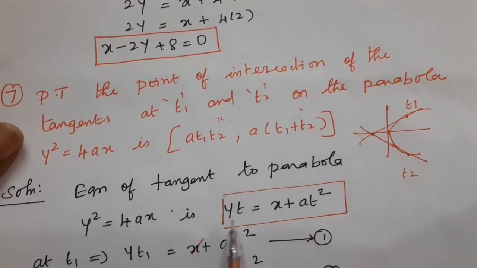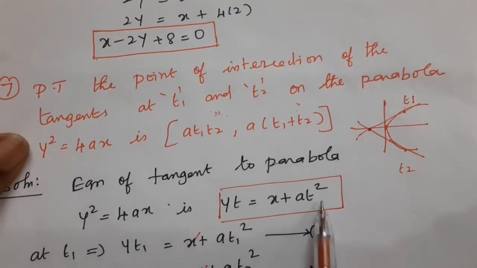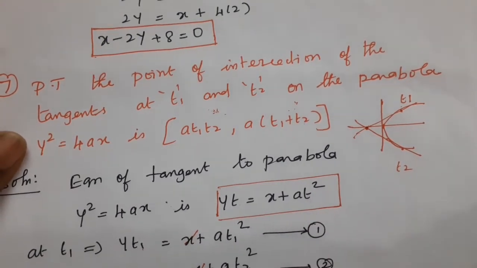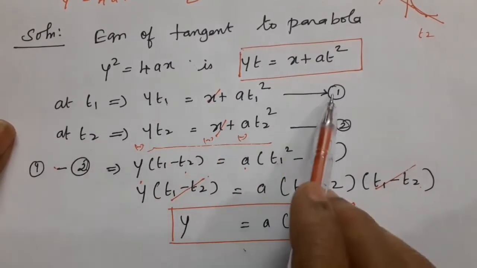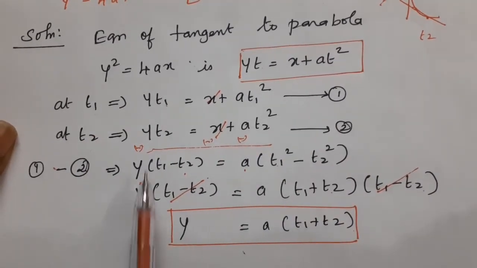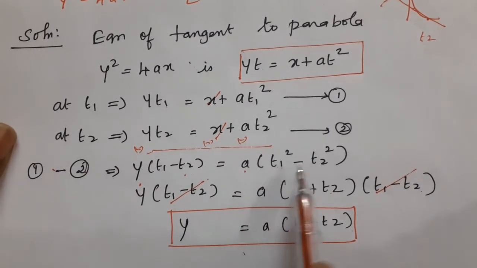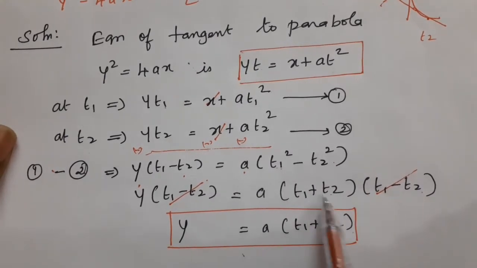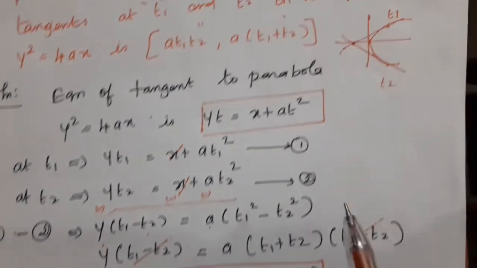Equation of the tangent to the parabola is yt equal to x plus at square. First tangent, so at t1, instead of t you substitute t1. For the second, instead of t you substitute t2. Afterwards you are subtracting equation 1 and 2, and we get the y value. So take y common, t1 minus t2 equal to, you cancel the x value, so a into t1 square minus t2 square. These are very easy steps. a square minus b square is rewritten as a plus b into a minus b. After cancelling, y equal to a into t1 plus t2, which is very important.